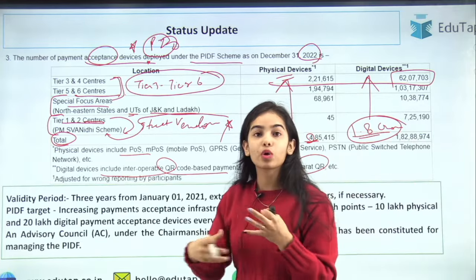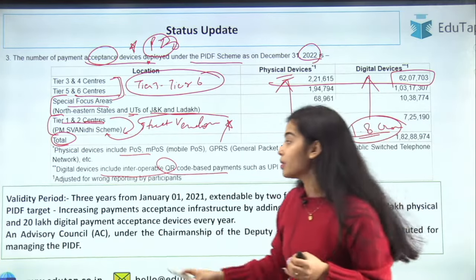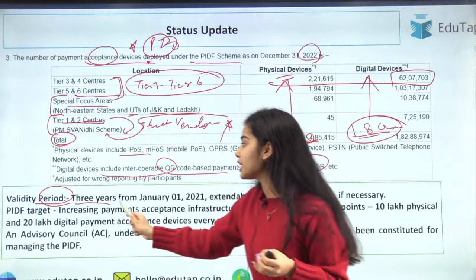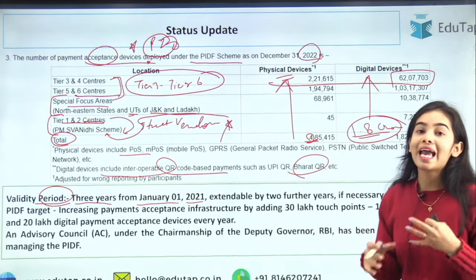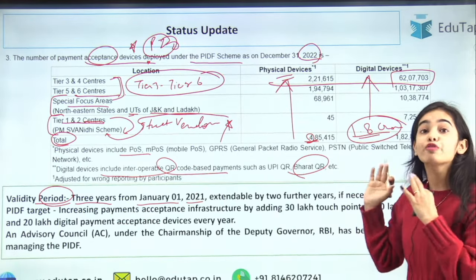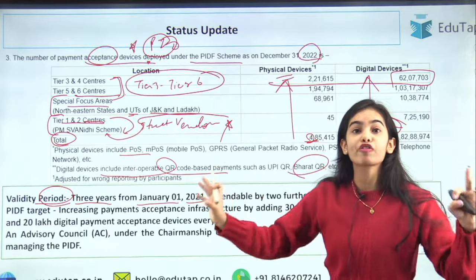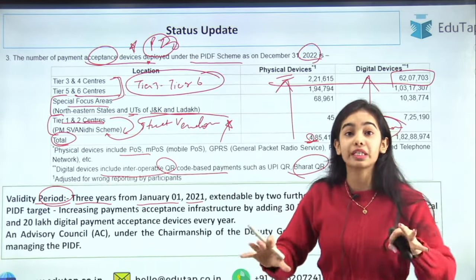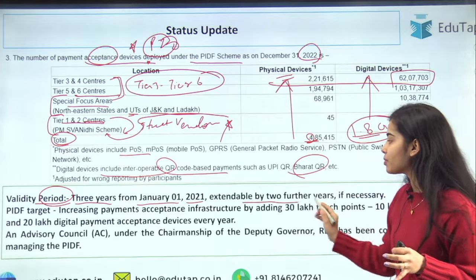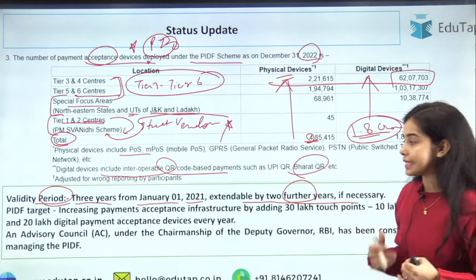Now let's understand more static information about the scheme. The validity period of the scheme is 3 years from January 1st, 2021. And if the RBI thinks that this scheme is doing very good, this is reaching to the far off merchants, this is reaching to all the street vendors, so the scheme is extendable by 2 further years if necessary.